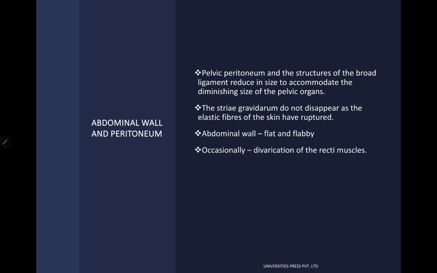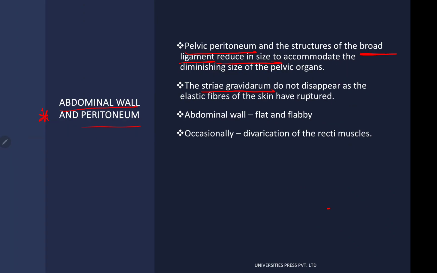Next, coming to the changes seen in the abdominal wall and peritoneum. So what are the changes? As we know, the pelvic peritoneum and the structures of the broad ligament reduce in size to accommodate the diminishing size of the pelvic organs. The striae gravidarum do not disappear. Why don't they disappear? Because the elastic fibers of the skin have ruptured.